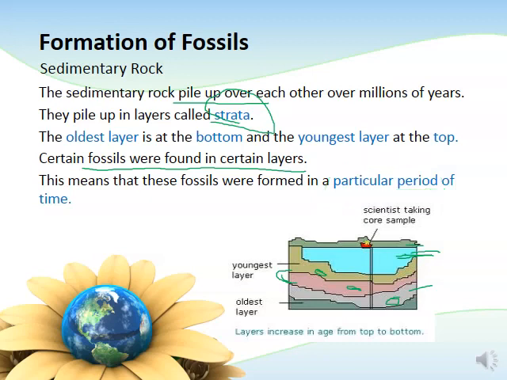It means if I find a particular fossil here, it formed at that period, which will be different from the period at which another fossil here would have formed, different from another period at which another fossil in this other layer or stratum would have formed.